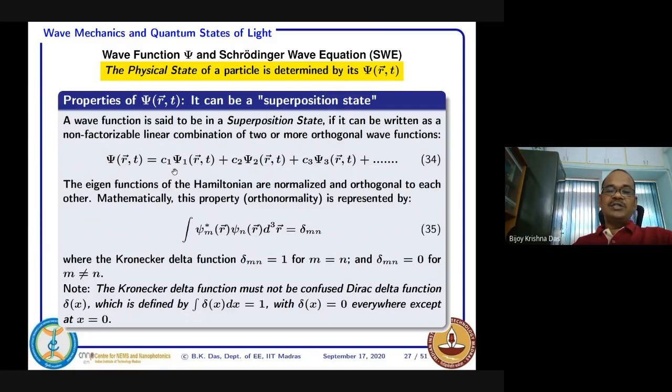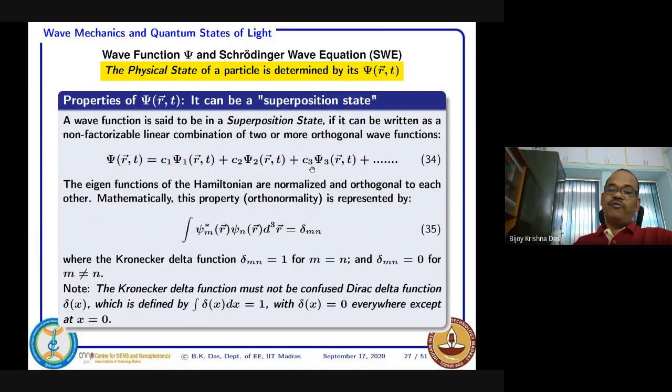So you can imagine that these psi1, psi2, psi3 are eigenfunctions, so they are solutions of the Schrödinger wave equation. But if you take a certain weightage of psi1 by C1, psi2 by C2, psi3 by C3, and you add them, that will be called a superposition state.